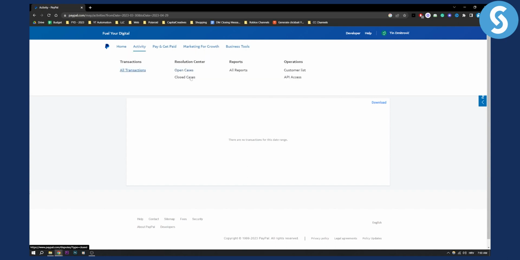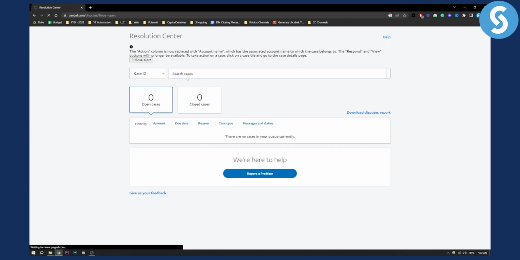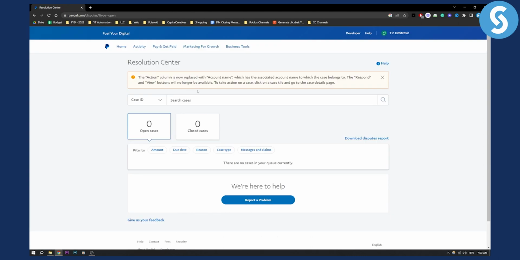Also you have open cases, closed cases. This is also used, I think it's used for refunds, I'm not sure, but here you can pretty much filter open cases by the amount, and as you can see you have the case ID and stuff like that. So you can obviously claim the problem if you have a problem or something like that right here as well.